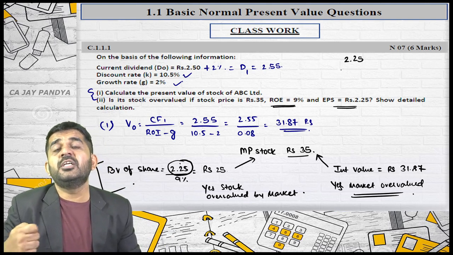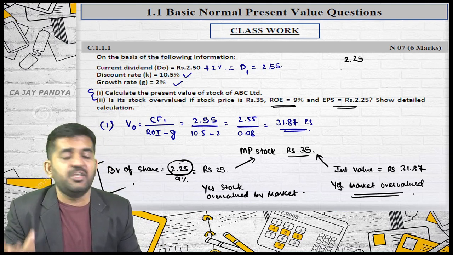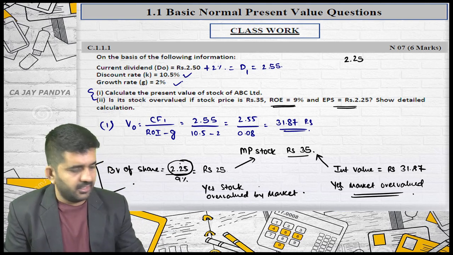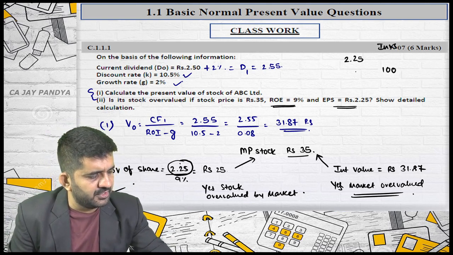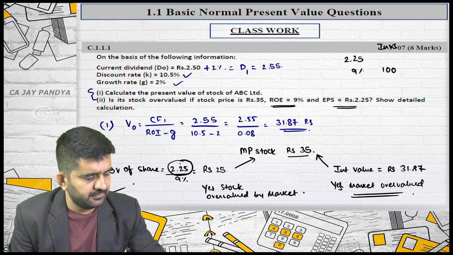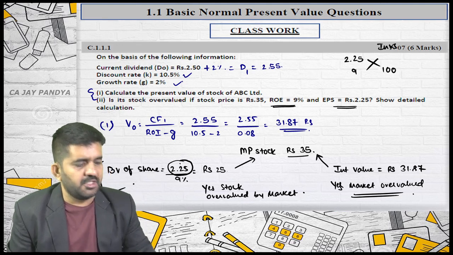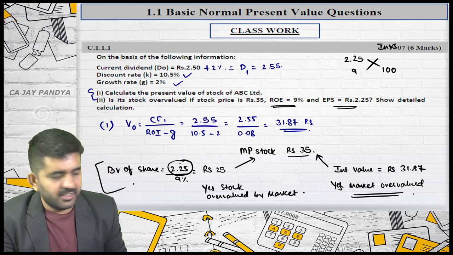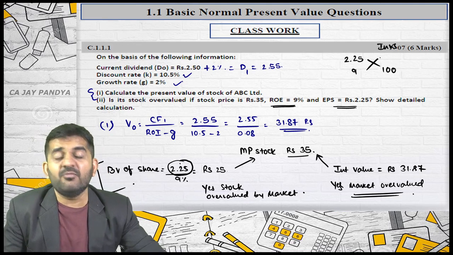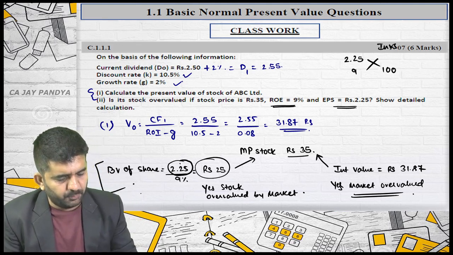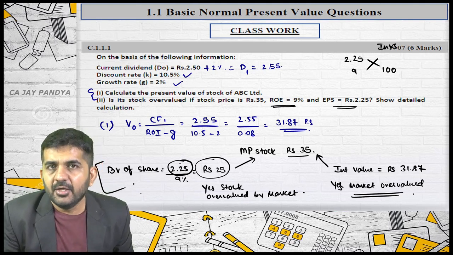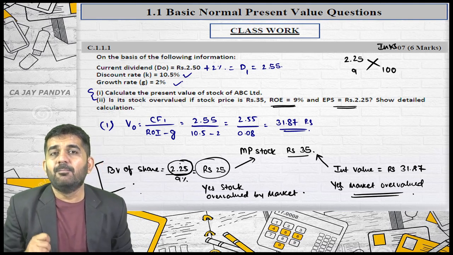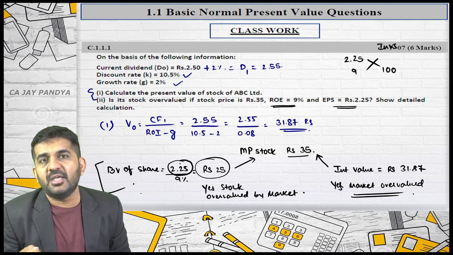Then to earn this 2.25, how much investment is required? See, if the investment is 100 rupees, the company is earning 9 rupees. Just cross multiply this. So my investment should be 25 rupees to earn a profit or dividend of 2.25 rupees. So my book value of the share will be 25.